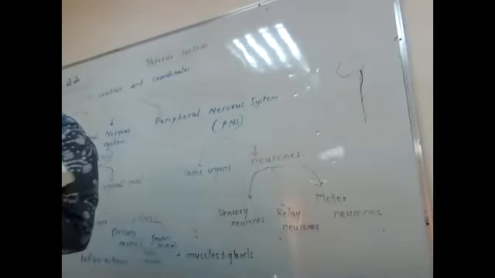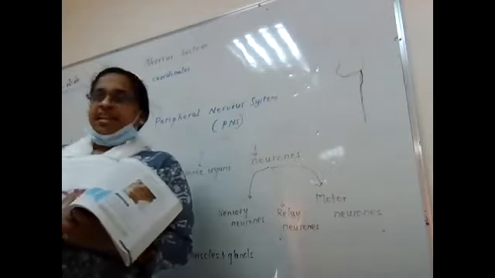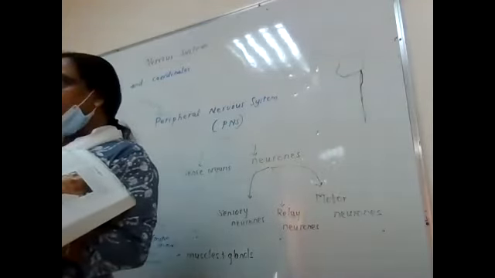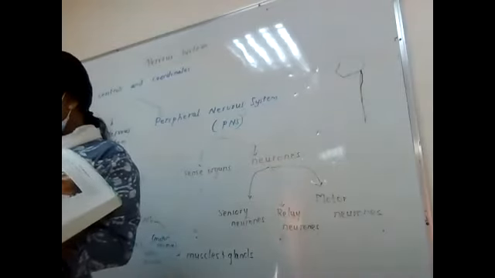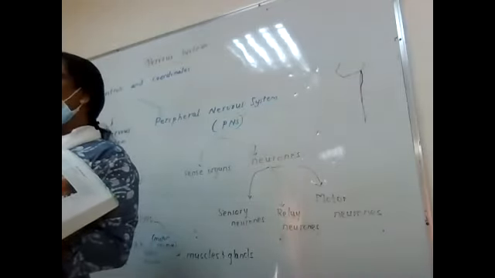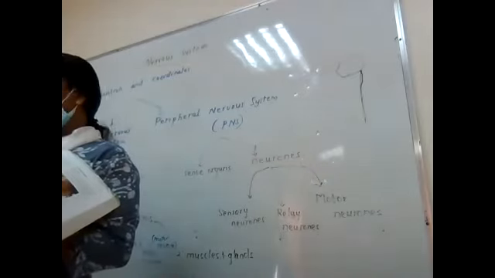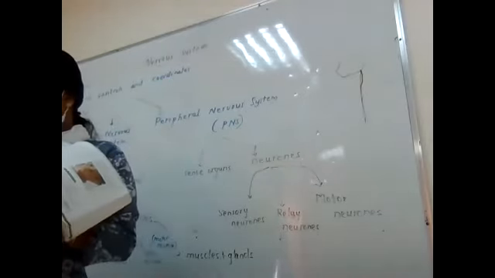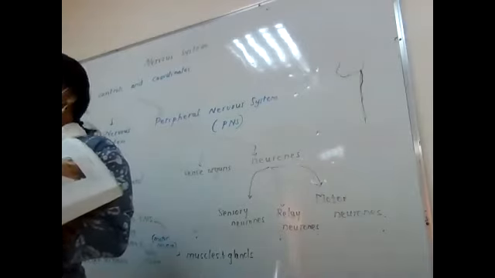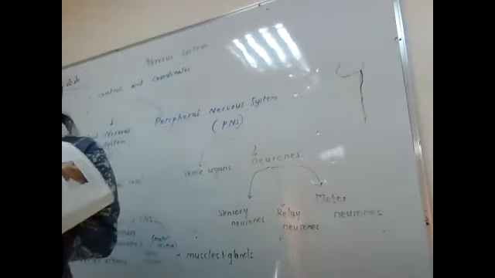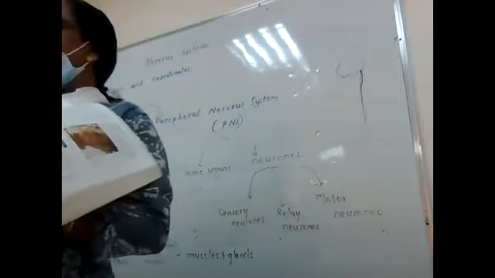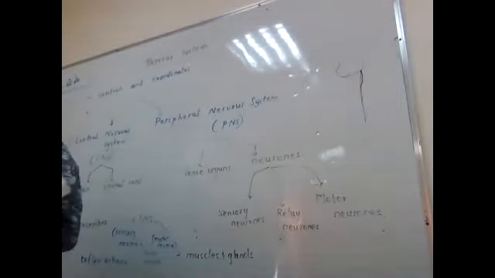There is a name for that: dendrite. These dendrites are attached to the cell body here, but here it is not attached to the cell body. There is only one dendrite here. And if you look at the relay neuron, you can see many dendrites. It's easy to identify the relay neuron, but this one you must be careful. Motor neuron: always the cell body is at one end. Is it clear?